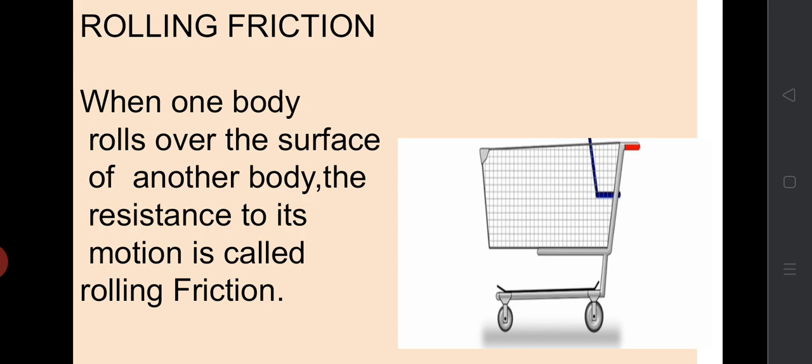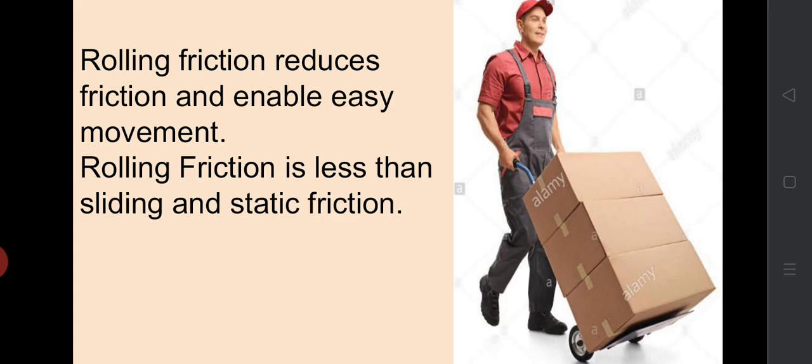When one body rolls over the surface of another body, the resistance to its motion is called rolling friction. If we use a trolley, we can carry out the things very easily. Rolling friction reduces friction and enables easy movement. Its value is found to be less than sliding and static friction.